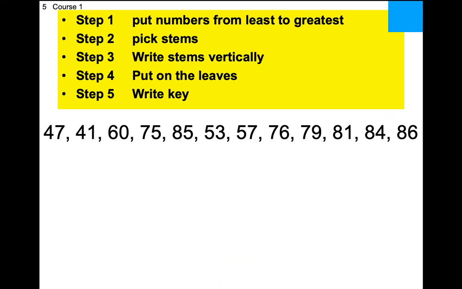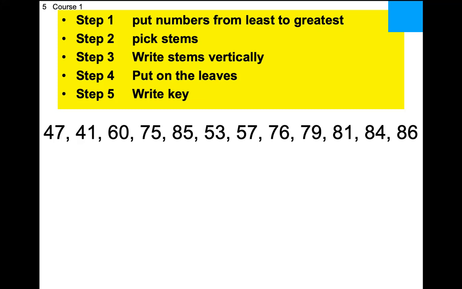Least to greatest, least to greatest. Grab your pencils. Let's go. Do this. What's the smallest number? 41. 41, right? 41, cross it out. Next biggest number. 47. 47, right? 47, cross it out.